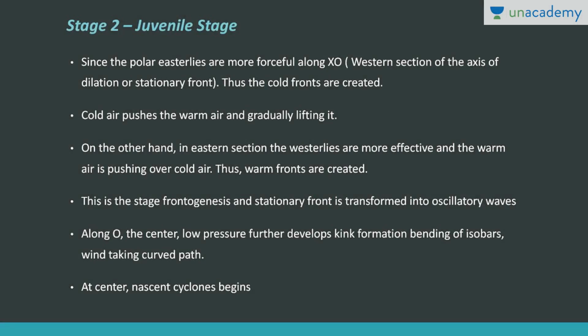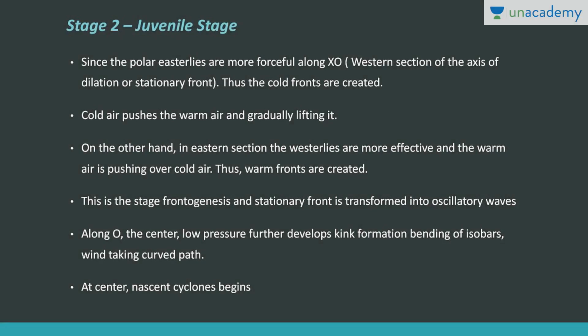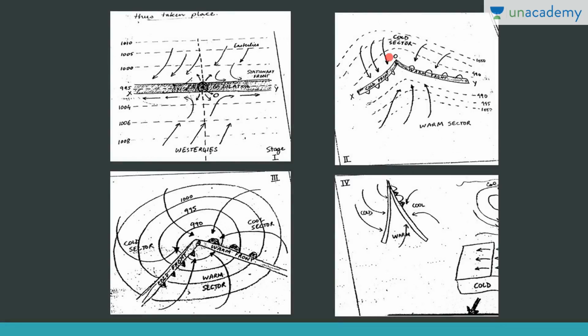Okay, these fronts we have already discussed in another lesson. On the other hand, in the eastern section, the westerlies are more effective and warm air is pushing the cold air, right? So on the eastern section, a warm front will be created. Here it is warm front, here it is cold front. Okay, so this is the frontogenesis stage, right? And the stationary front here is transformed into oscillatory waves. You can see it here. This was the stationary front, here it is oscillatory waves. A kink has developed. Why? Because here polar easterlies are more active, here westerlies are more active. Here it is cold front and here it is warm front.